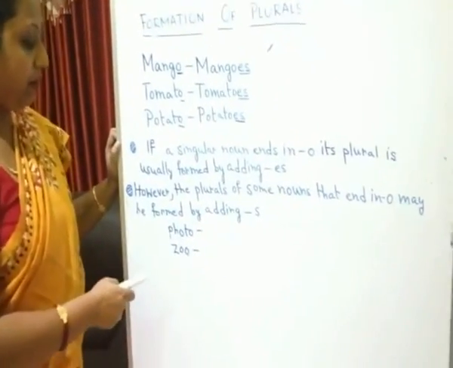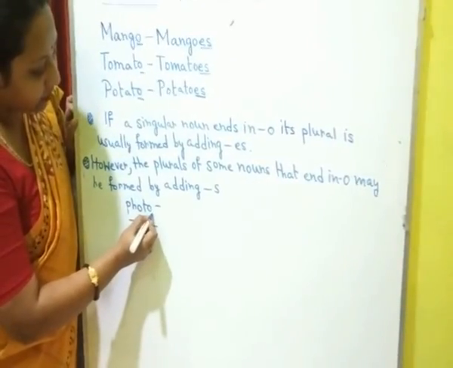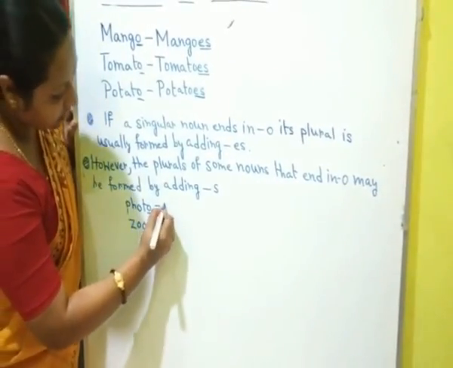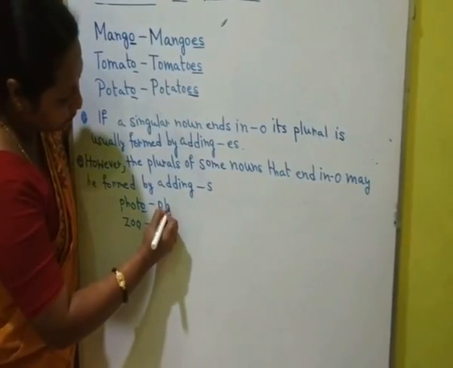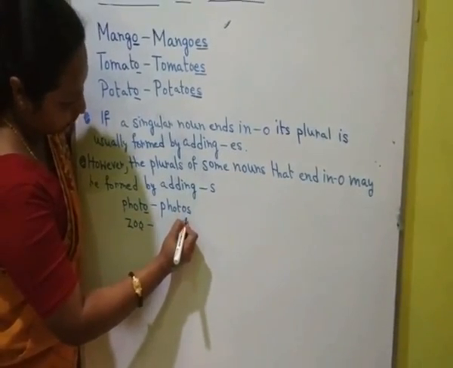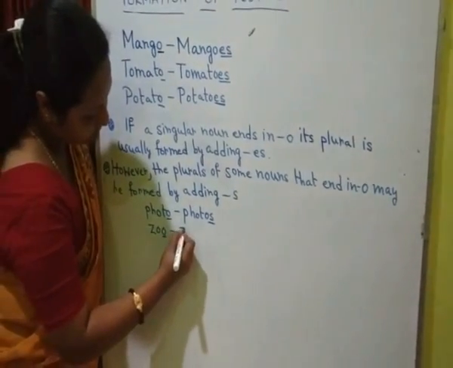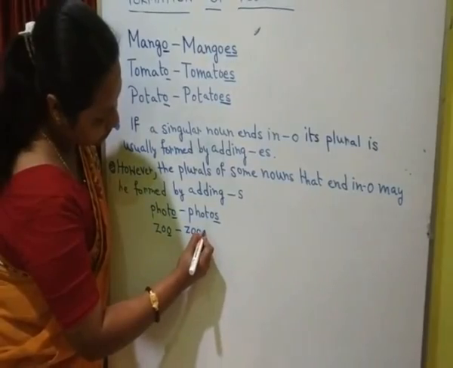For example, photo. Here it is ending in letter o, but to make it plural, we have to add here only s. Photo, photos. Zoo, zoos.